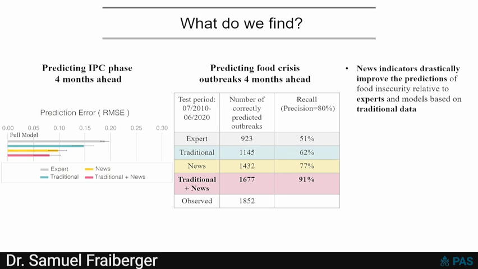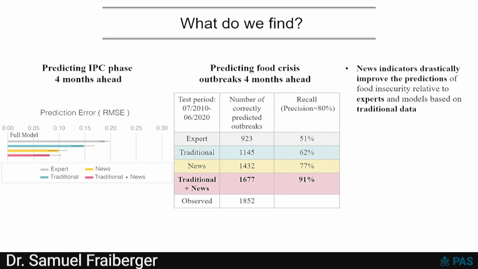And what do we find? There are 2 questions we try to ask. The first is, what is food security likely to be in a district 4 months from now? That's the result I'm showing you on the left. Now remember, in this case, food security is measured on a scale from 1 to 5. If you listen to what the expert forecasts tell you, the forecast error that the experts make is about 0.19. So on a scale from 1 to 5, the average expected error from the expert forecast is 0.19. The traditional model does substantially improve that.